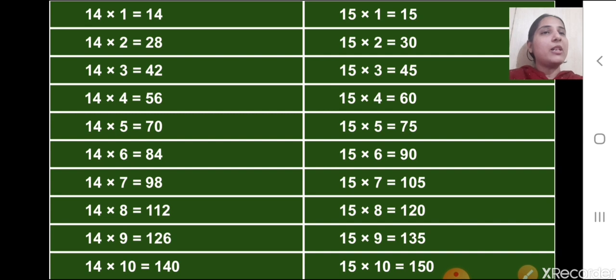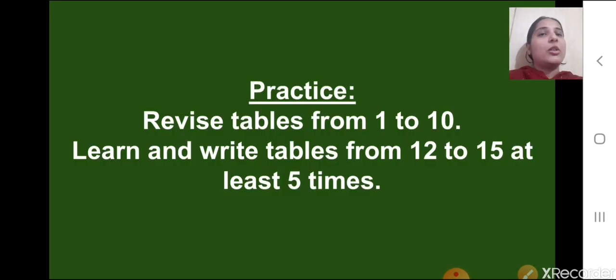15 ones are 15, 15 twos are 30, 15 threes are 45, 15 fours are 60, 15 fives are 75, 15 sixes are 90, 15 sevens are 105, 15 eights are 120, 15 nines are 135 and 15 tens are 150. So for oral student, you have to practice tables from 1 to 10 and you have to learn and